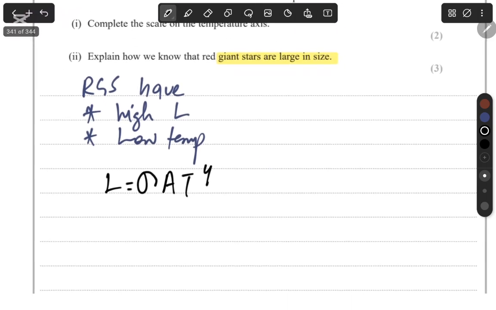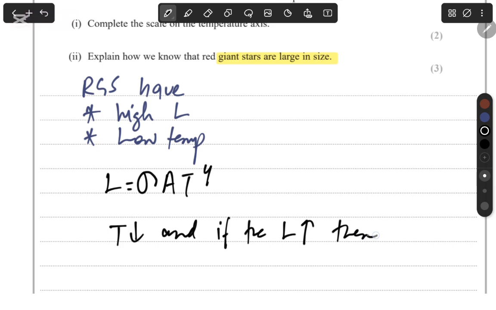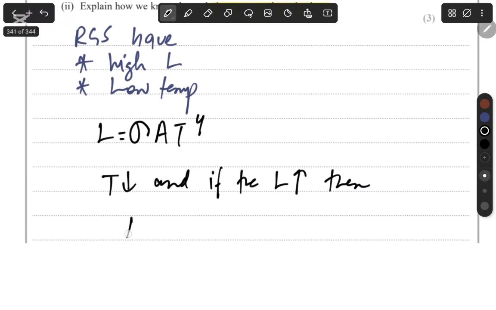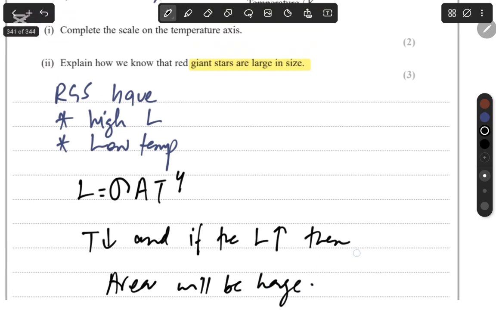So because of this, we can say that if the temperature is low and the luminosity is high, then their area will be large, so they will have a large size.